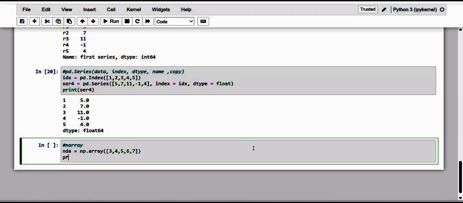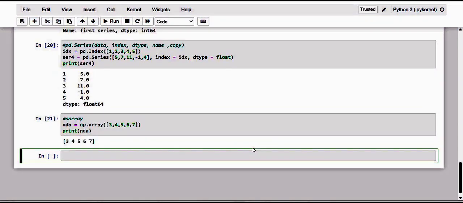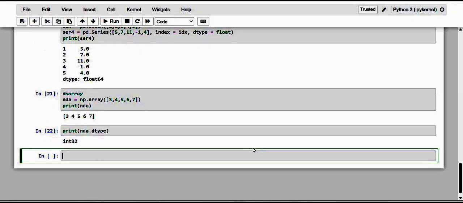This is a NumPy array. When you print nda.dtype, kindly observe the data type of it. It is int32, the data type of the data contained within the series.